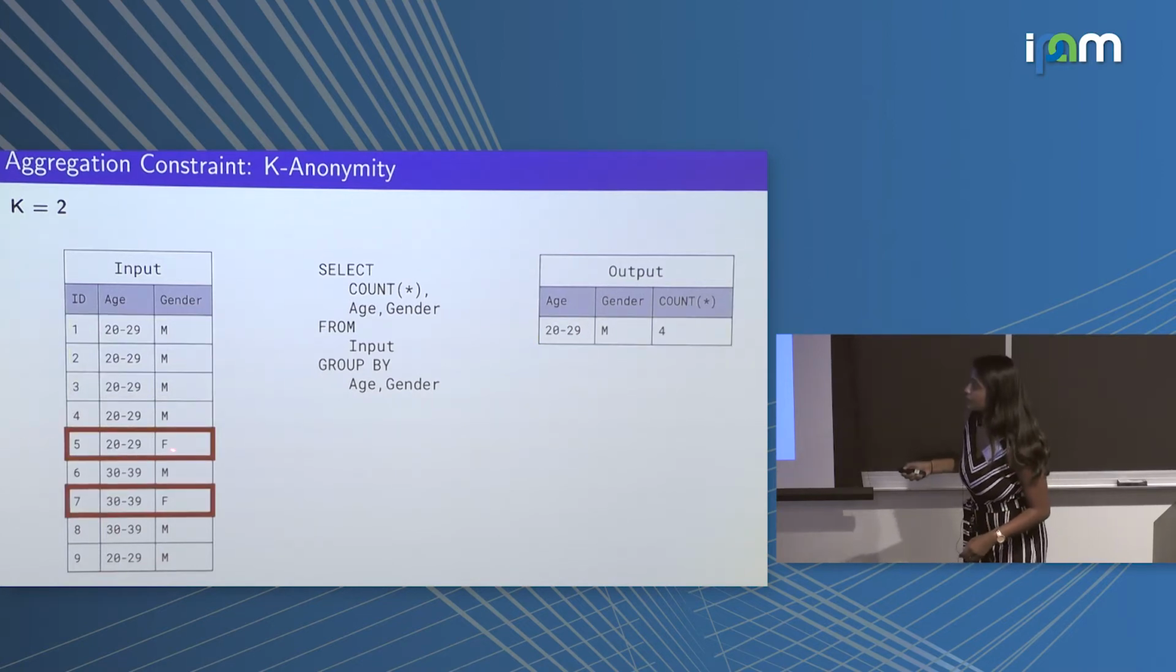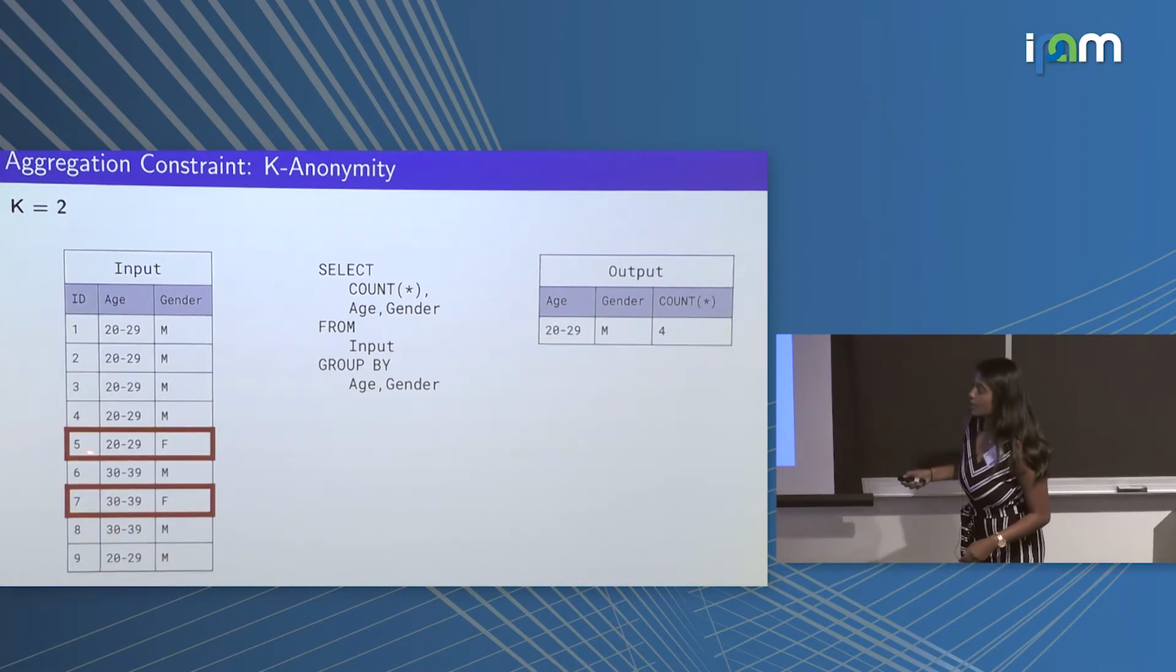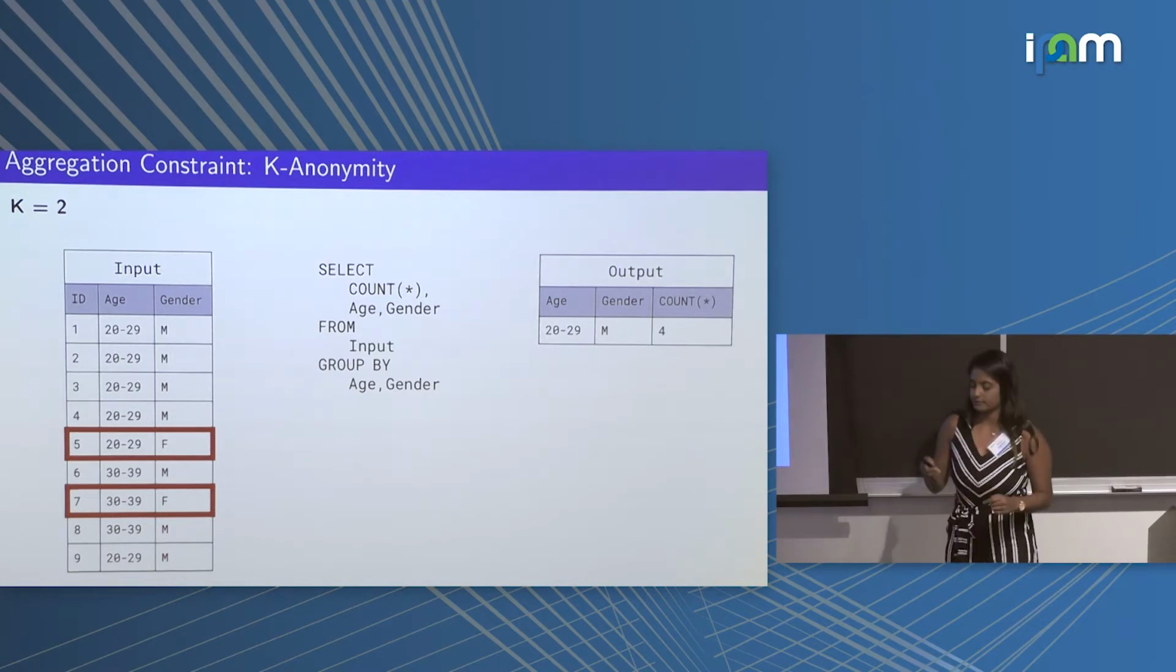However, you can see in some of the rows, there's only one individual that has that specific age category and that gender. So here in row 5, we see 20 to 29 and female, and here in row 7, we see 30 to 39 and female. Since 1 is less than 2, nothing is appended to our output.